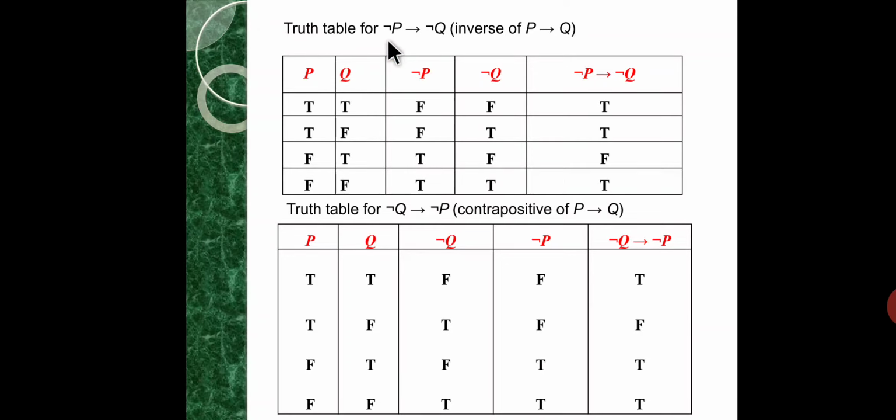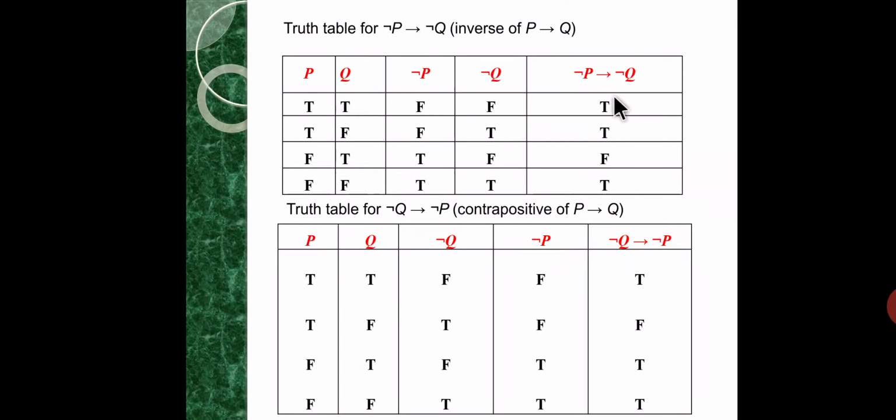So, truth table for negation P implies negation Q, the inverse of P implies Q. First of all, we write negation P values and negation Q values. In the first column, P has truth values true, true, false, false, and Q has truth values true, false, true, false. Negation P is false, false, true, true, and negation Q is false, true, false, true.